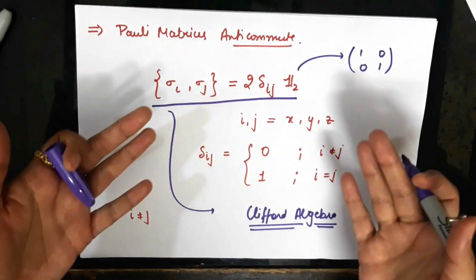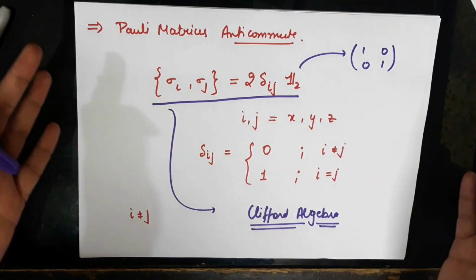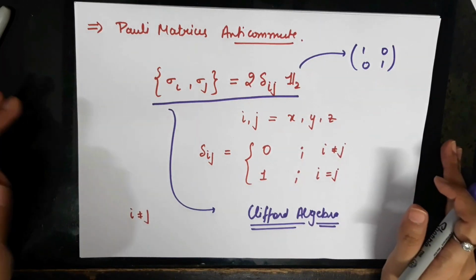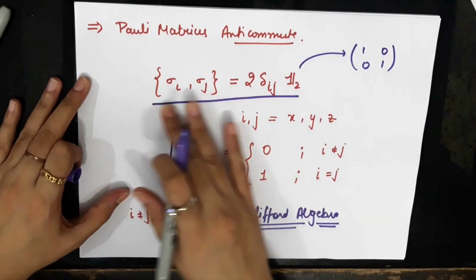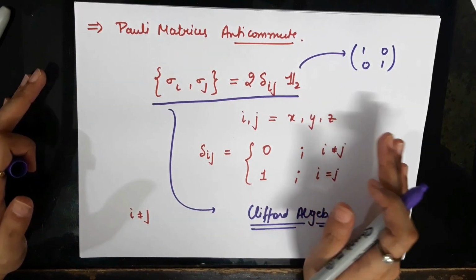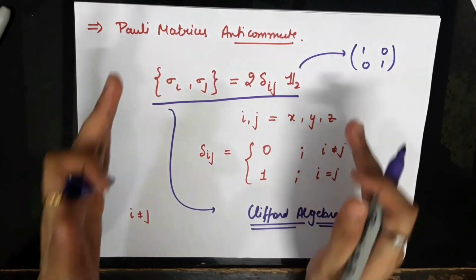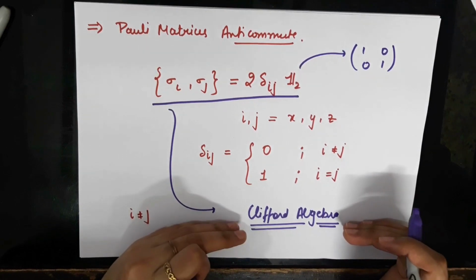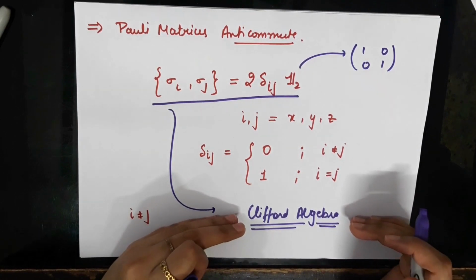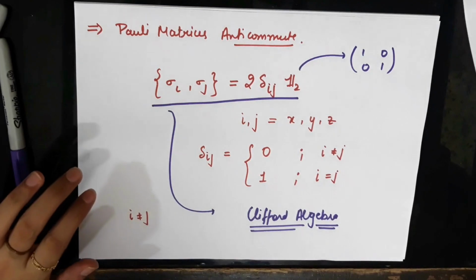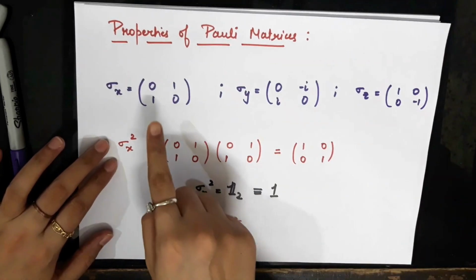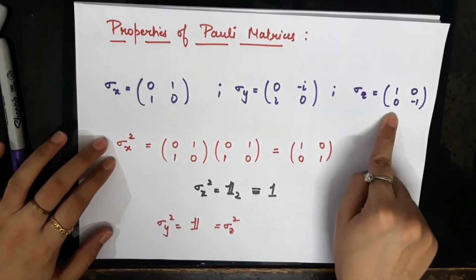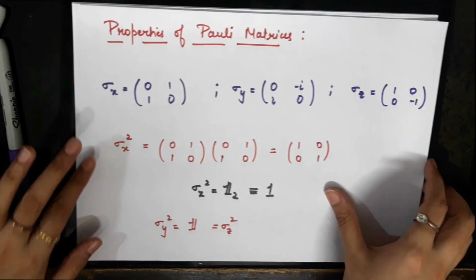Or there could be other matrices, a larger set of matrices, some 10 by 10 dimensional matrices, etc. Those can also obey the same anti-commutator relation. So Pauli matrices are just a special example of the general algebra which goes by the name of Clifford algebra. And this Clifford algebra for Pauli matrices is attributed to this specific form of the matrices. So now we can go ahead and look at another important property of Pauli matrices.